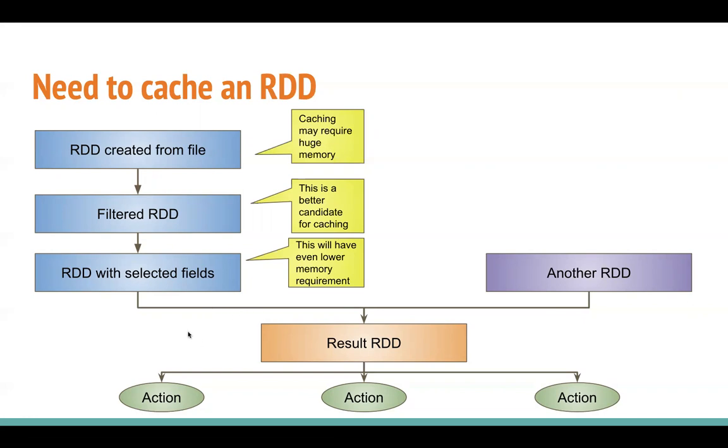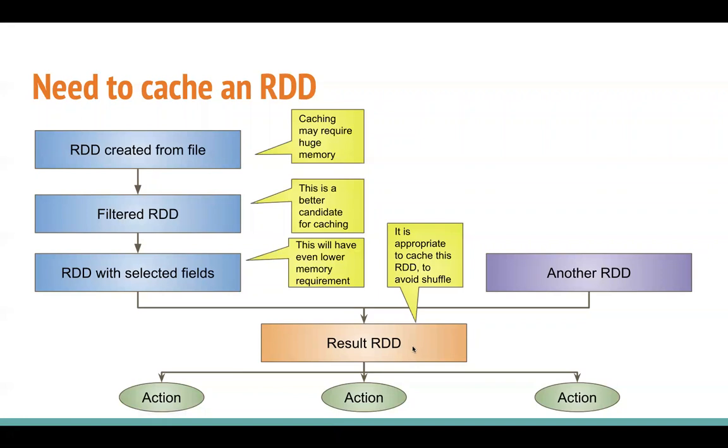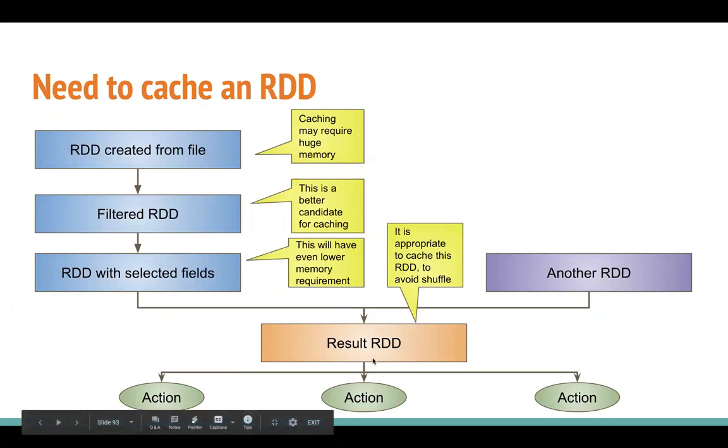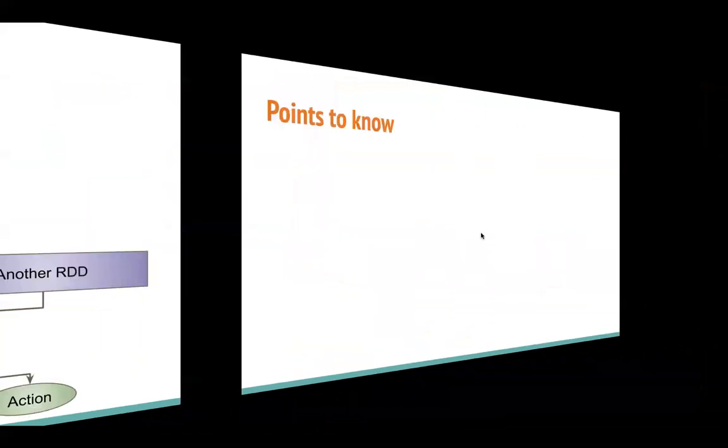Well, in this case, what I feel is the result RDD, which is obtained after a shuffle operation of join of two RDDs, is perhaps the most appropriate choice to cache, because this is the RDD over which we are performing different actions. So you can think in that direction, like which caching of which RDD will give you the best performance or a better performance in your pipeline execution.